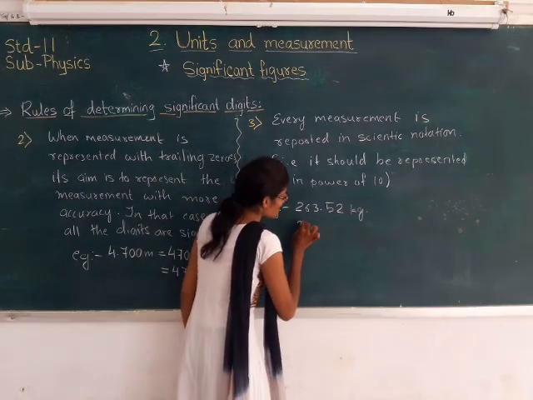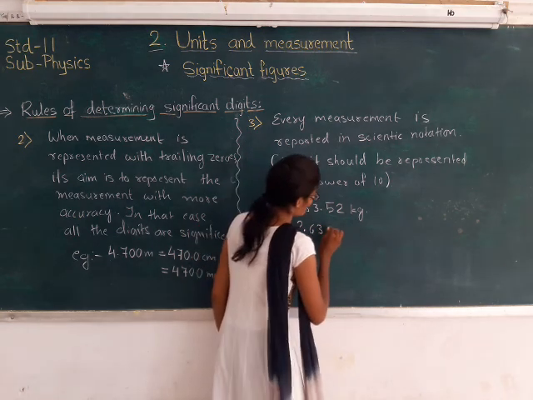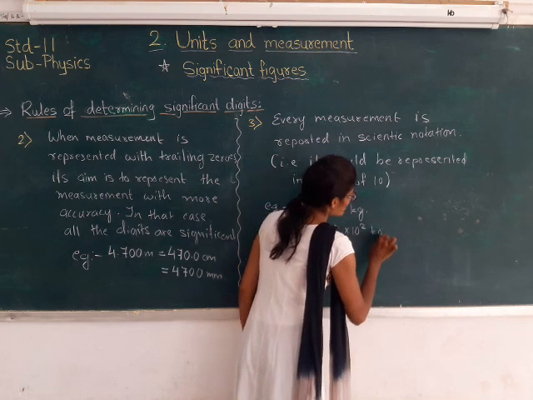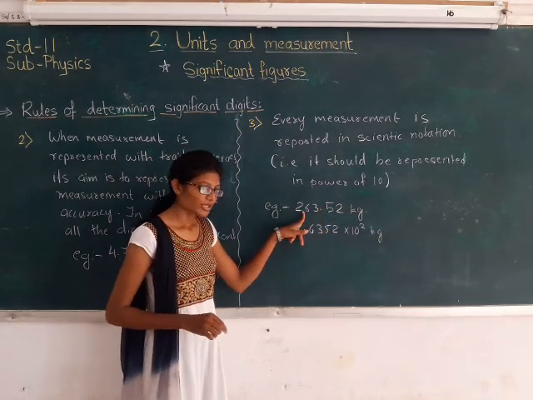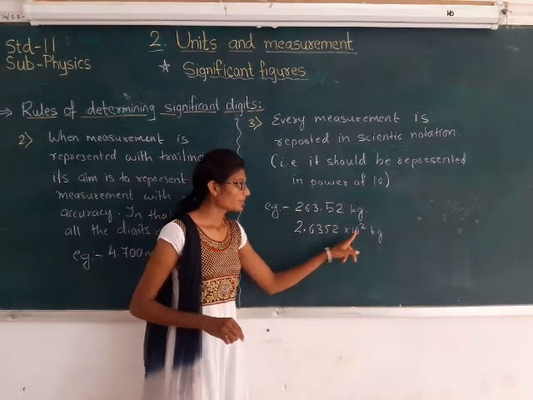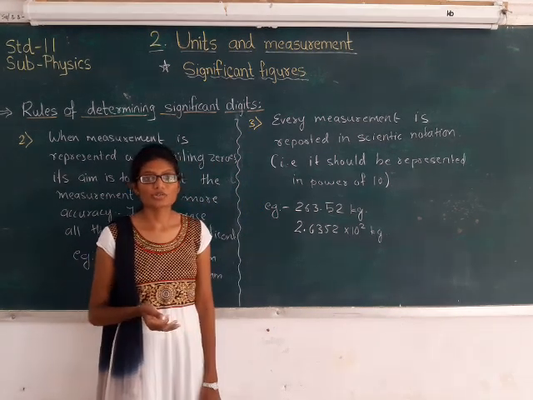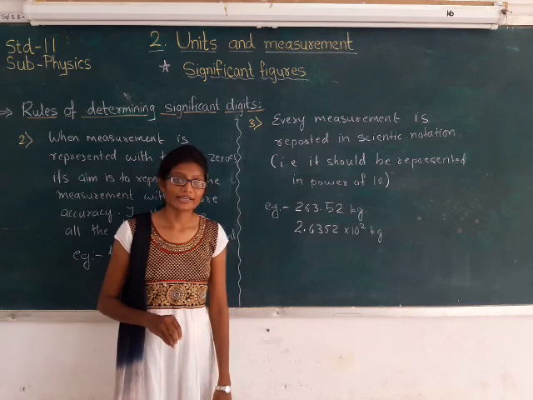So this can be written as 2.6352 into 10 raised to 2 kg, right? Here I have shifted the decimal point by 2, so the power of 10 will be 2. So as per the scientific notation, you should convert the number in terms of the power of 10.